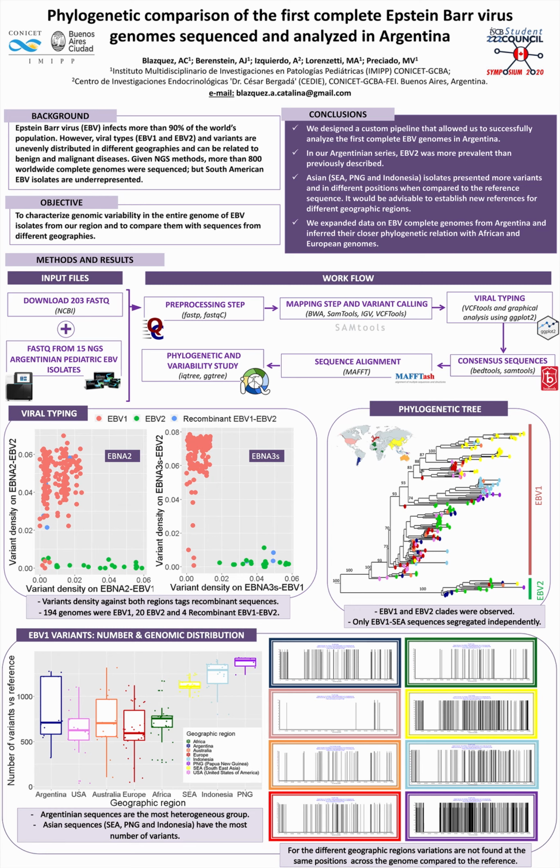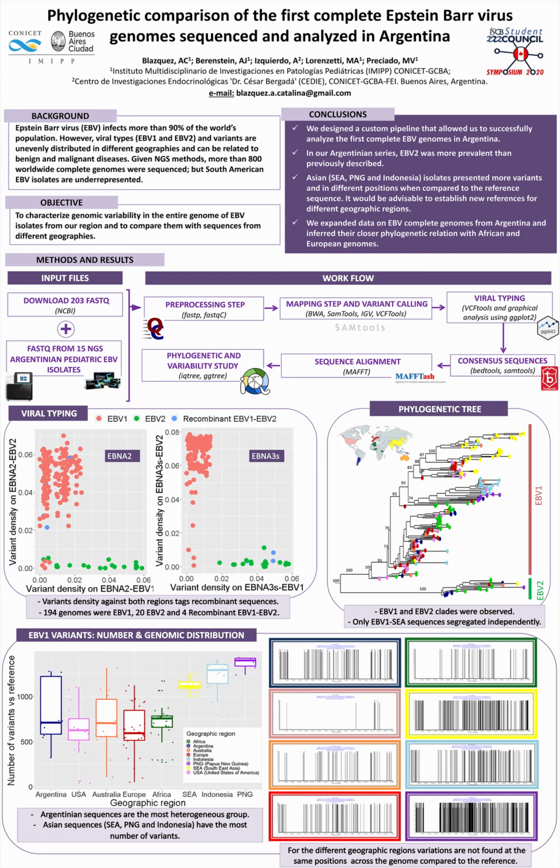194 samples were classified as EBV1. 20 samples were EBV2 and 4 samples were recombinant between EBV1 and EBV2. Those recombinant sequences were cut off from further analysis. Regarding Argentinian isolates, 9 were EBV1 and 6 were EBV2.